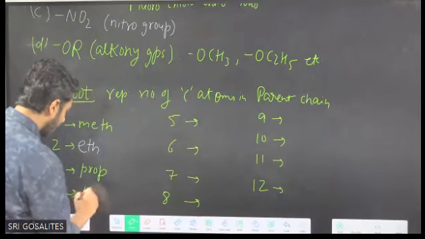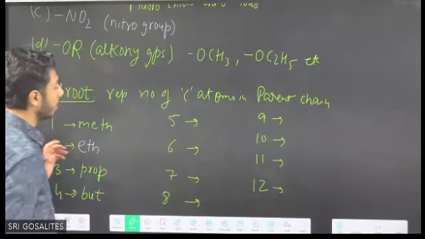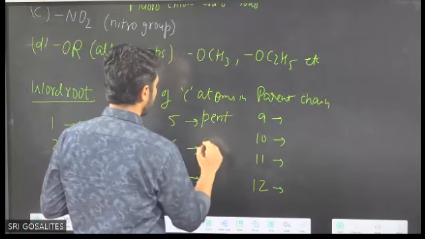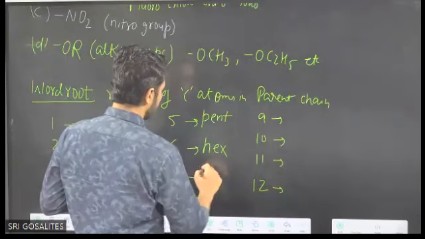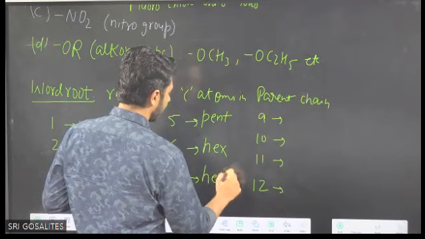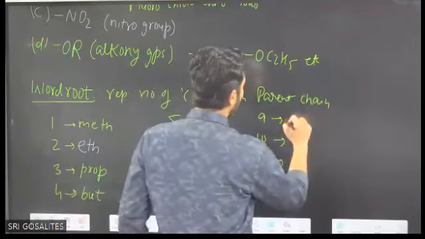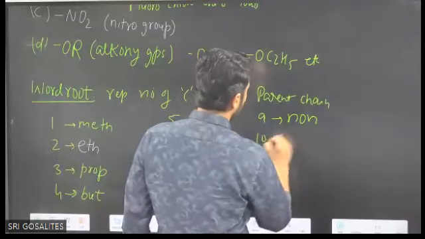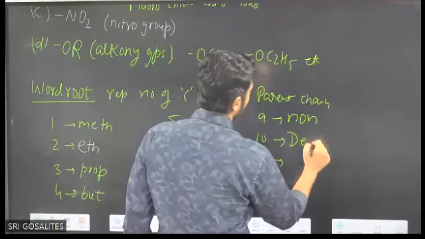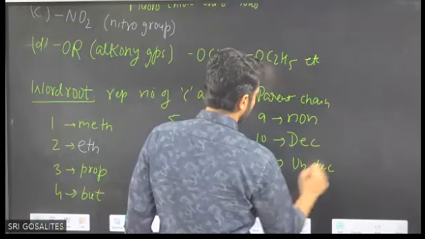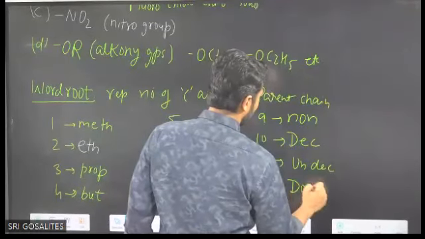4 carbons in the parent chain, but. 5 carbons in the parent chain, pent. 6 carbon, hex. 7 carbons, hept. 8 carbon, oct. 9 carbon in parent chain, non. 10 carbon, dec. 11 carbon, undec. 12 carbon, dodec.